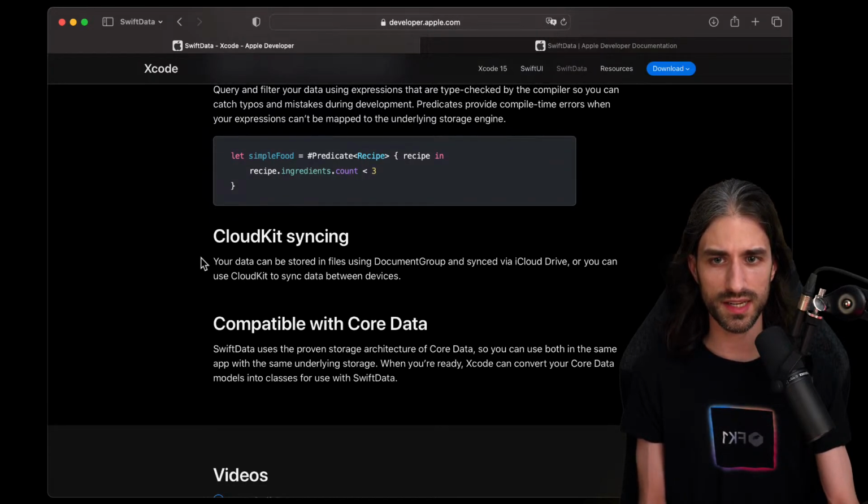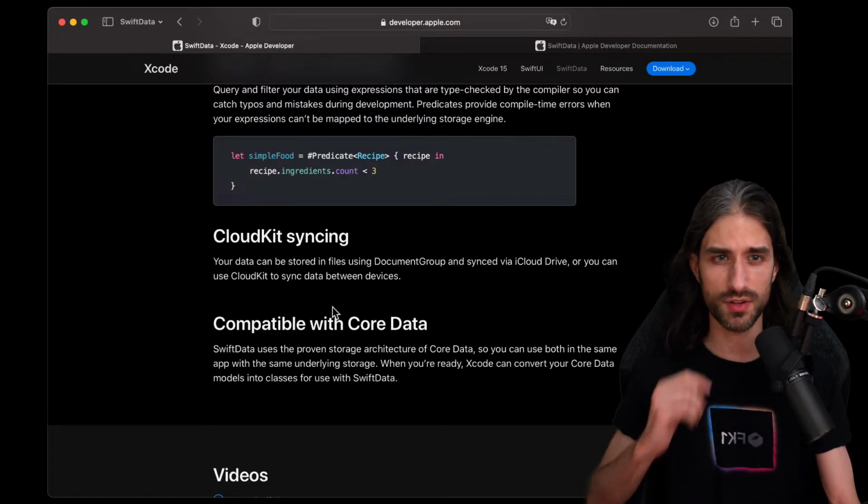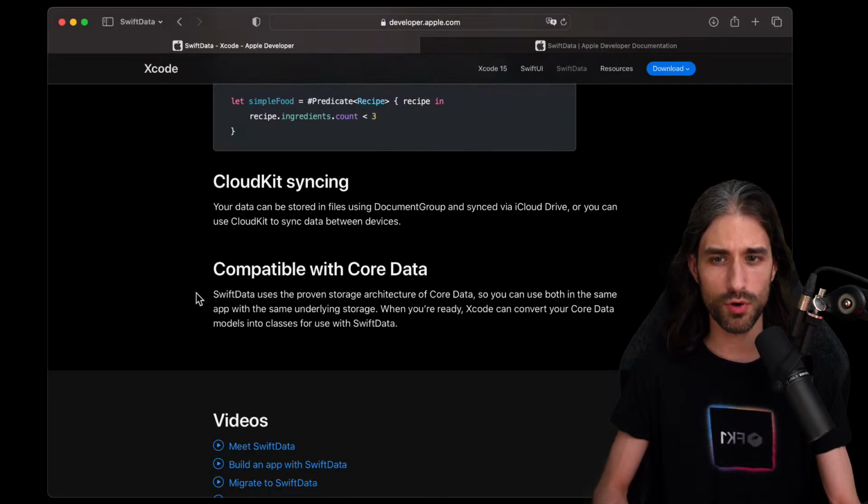CloudKit syncing, so your data can be stored in files using document group and synced via iCloud Drive. So you can use CloudKit to sync data between devices. I haven't used Core Data for a long time, and the last time I looked at it was a long time ago, like 2017 maybe. I remember people saying that CloudKit sync was not super reliable, so I'm curious to see what people will have to say about it. And finally, compatible with Core Data.